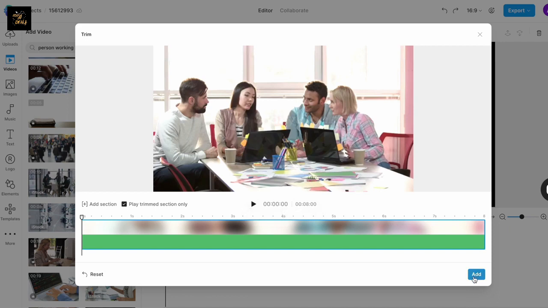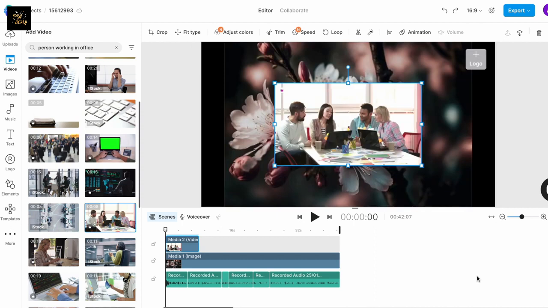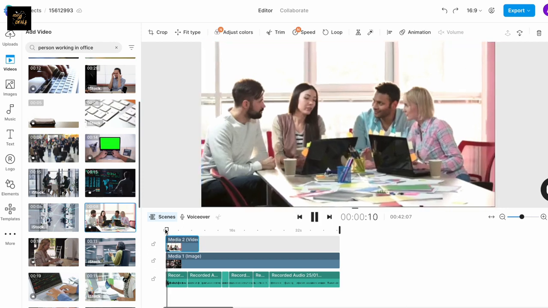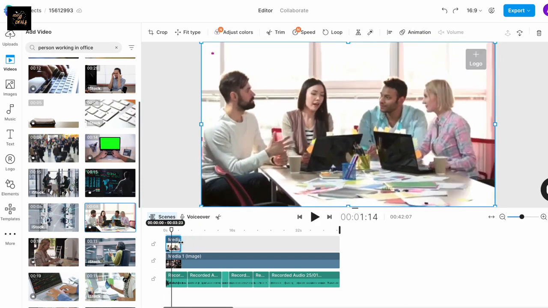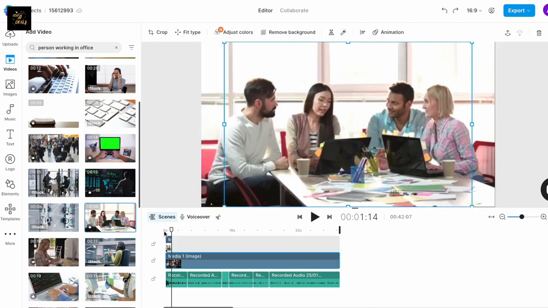Now, once it's added, we want to adjust the size to fit the screen. Simply select your clip on the canvas and then drag around the endpoints to ensure that it fits the entire canvas area. Once that is done, we want to trim the duration of the clip to match the voiceover. So I will simply drag the endpoint of the clip on the timeline and bring it to where I want it to end.